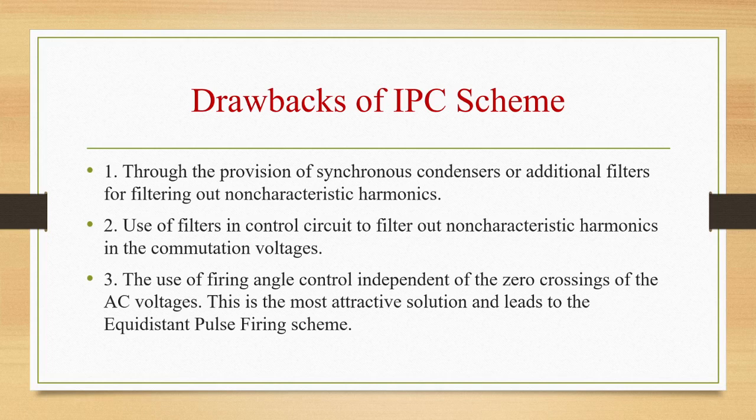Second is the use of filters in the control circuit to filter out non-characteristic harmonics in the commutation voltages. Third is the use of firing angle control independent of the zero crossings of the AC voltages. This is the most attractive solution and leads to the equidistance pulse firing scheme.